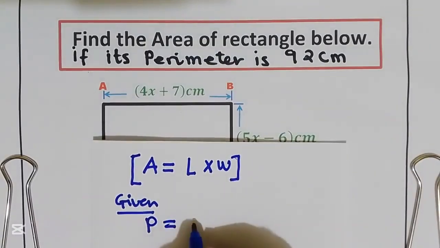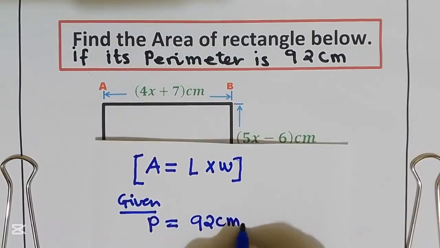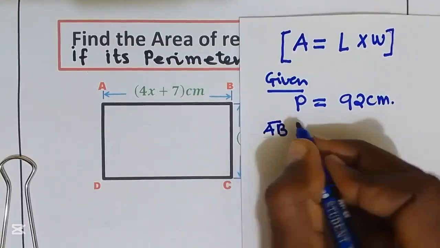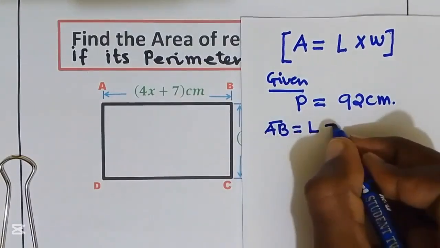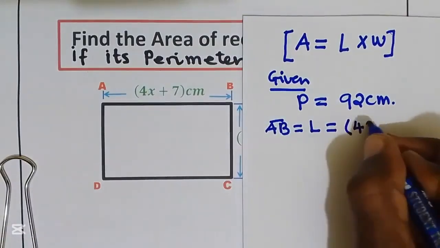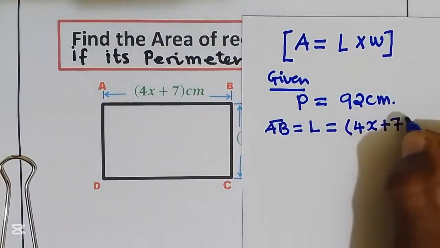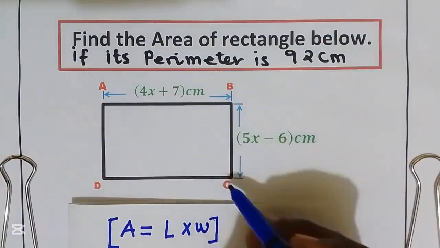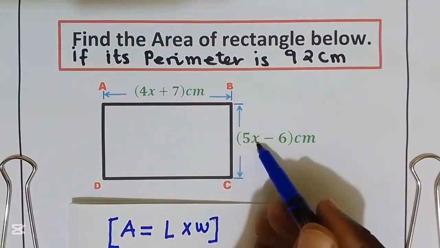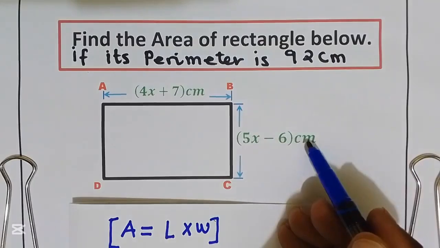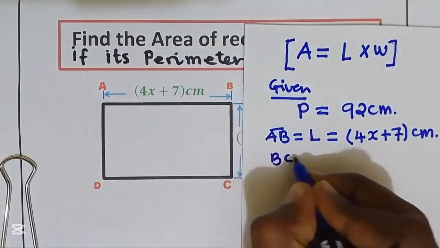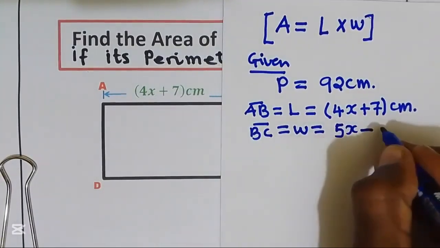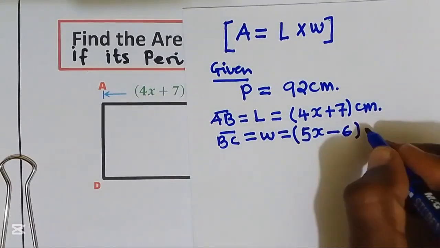They have given to us the perimeter is equal to 92 centimeter. The expression for the length AB, which is equal to L, they gave us as 4x plus 7 centimeter, and the width BC is equal to 5x minus 6 centimeter.